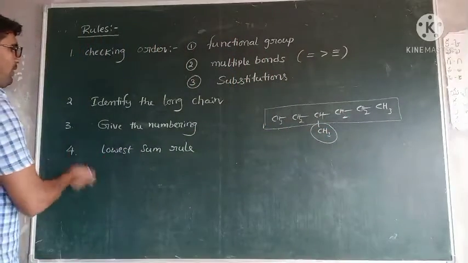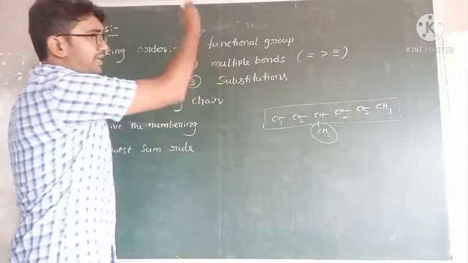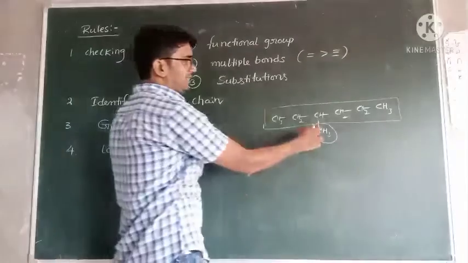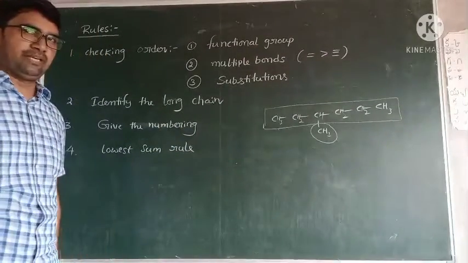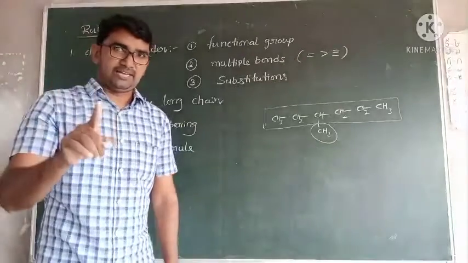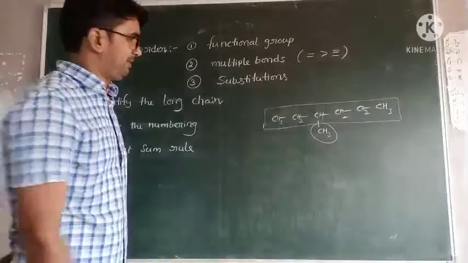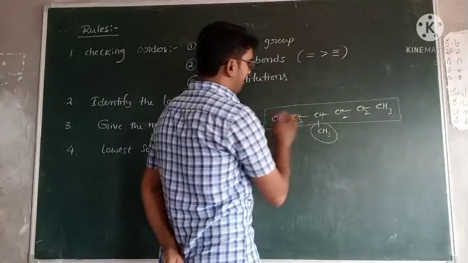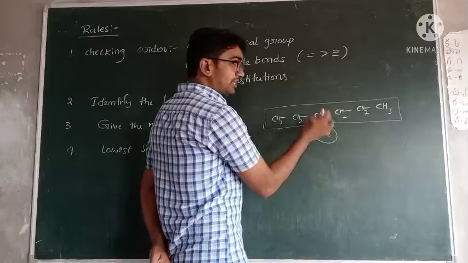Right? Next, third point, give the numbering. Give the numbering based on this priority. Already a substitution is present. And last point, lowest sum rule. Lowest sum rule means for the priority one, give the lower number. Okay, from this side, 1, 2, 3, meaning the substitution is attached to the third carbon.